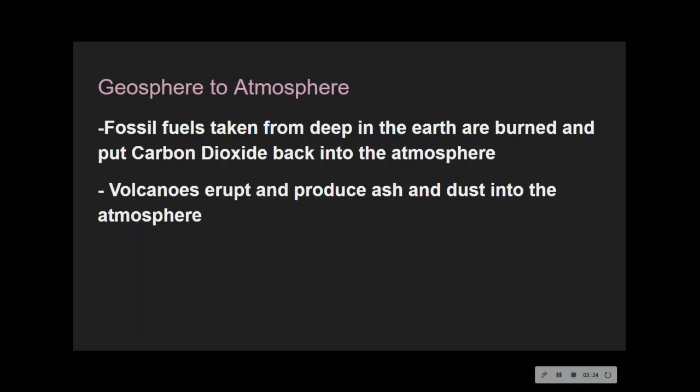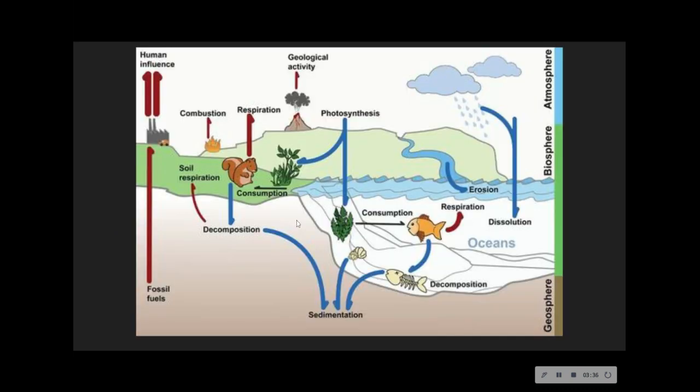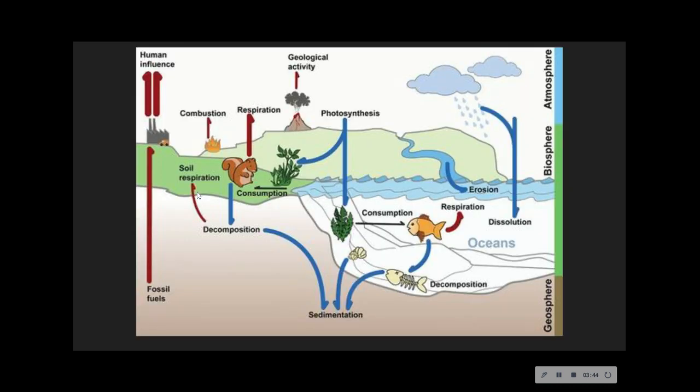And then geosphere to atmosphere. This would be when volcanoes erupt. That's pretty much the only natural occurrence. Geosphere to atmosphere would also be the fossil fuels taken and then burned. That's the one that is human impact. So you can see geosphere to atmosphere. And that's basically what the carbon cycle does.